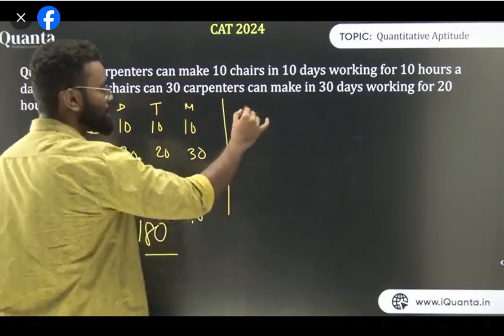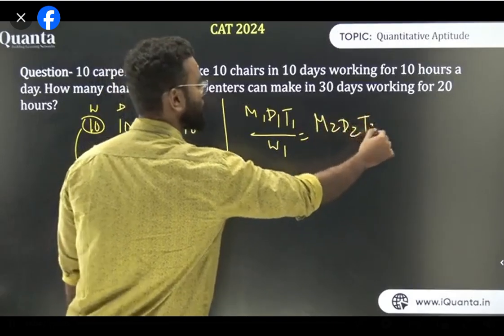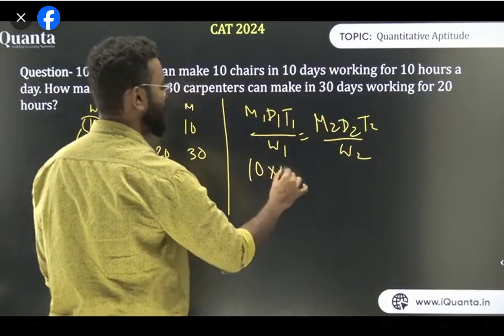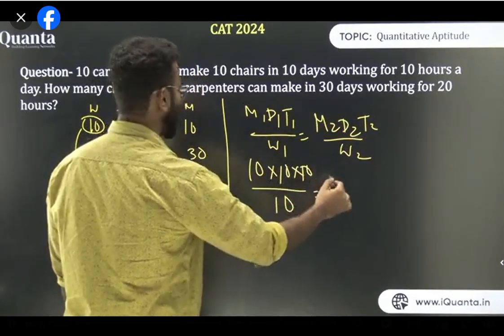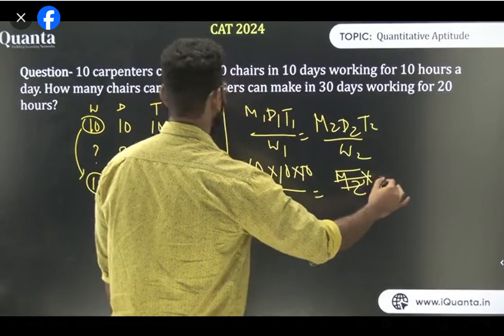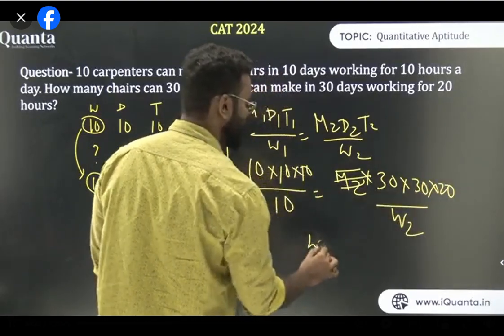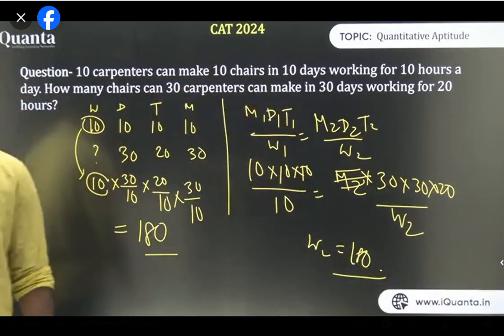Similarly, with the other way, that is M1 D1 T1 upon W1 equals M2 D2 T2 upon W2. You can use this: 10 into 10 into 10 upon 10 is equal to M2 D2 T2 upon W2, where M2 is 30 carpenters, 30 days, and 20 hours, upon W2. Now find W2. W2 is 180. In both ways, you can solve this question.